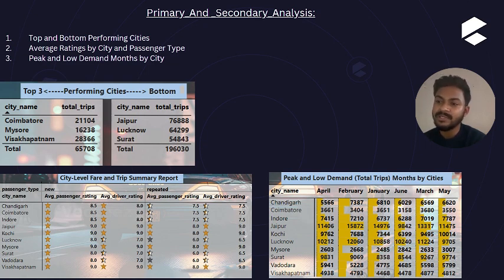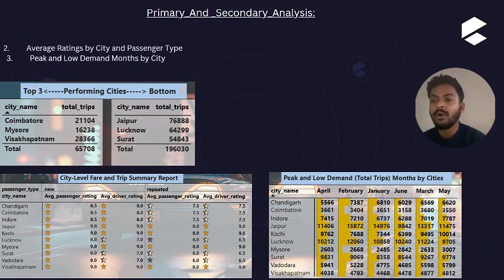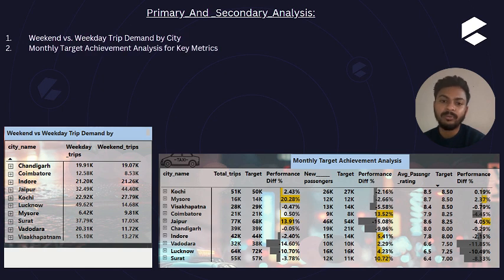Here we have all the city names and all the month names with the contribution of total trips, and I used conditional formatting over here with the yellow color to showcase the highest and lowest contributions of total trips in every month of the cities.